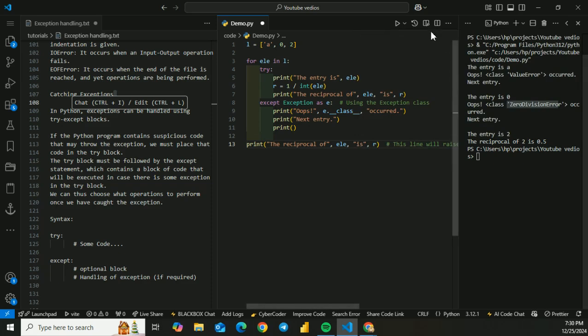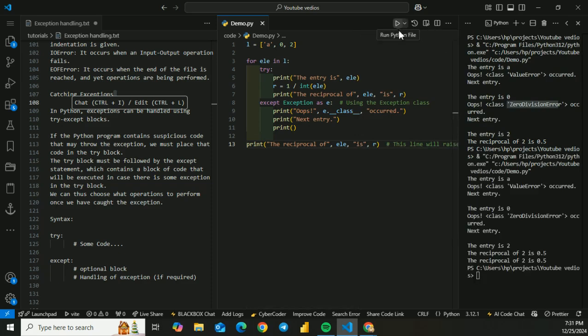So now when we run this code, we get the entry is 2, the reciprocal of 2 is 0.5. So we can use more than one except in a single Python program.